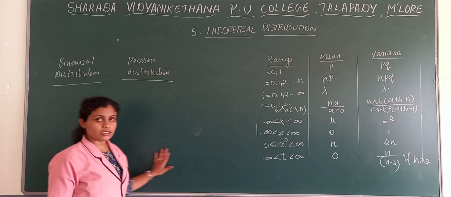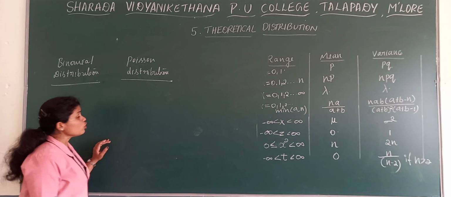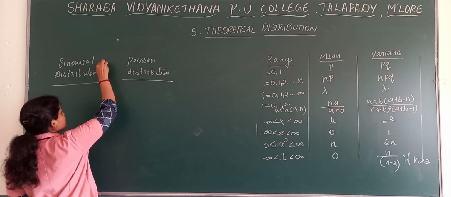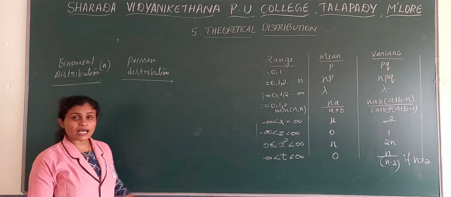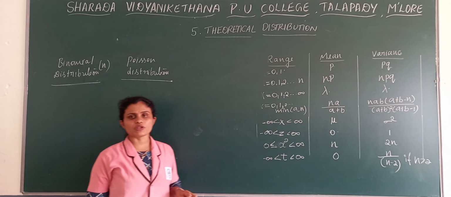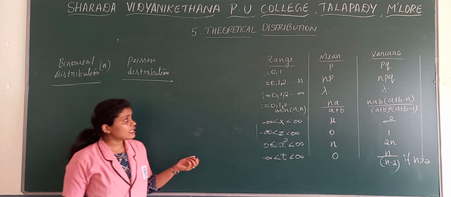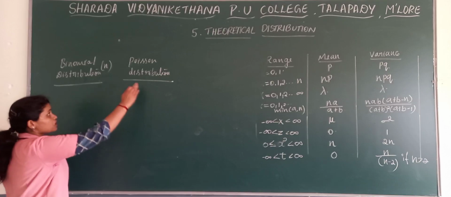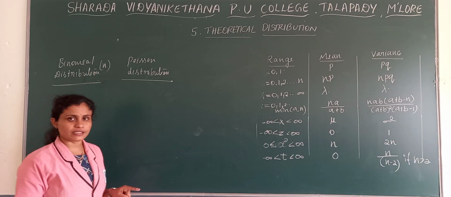Only in the case of binomial distribution do we consider n, because there will be a fixed number of experiments conducted. In the case of Poisson distribution, there will not be any kind of fixed number. Here the n value will be there.